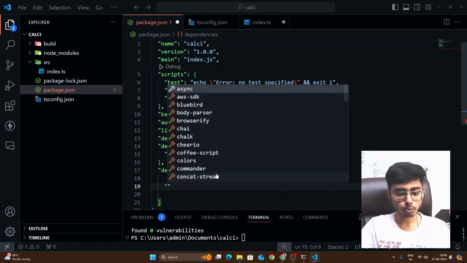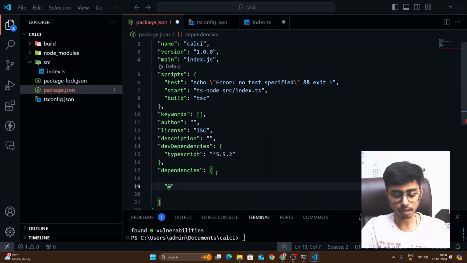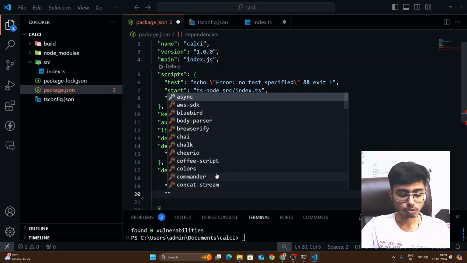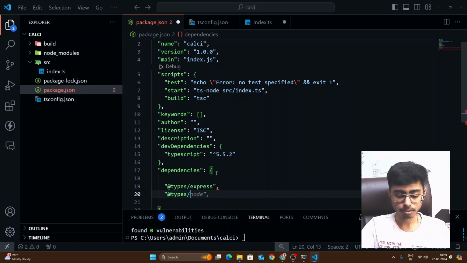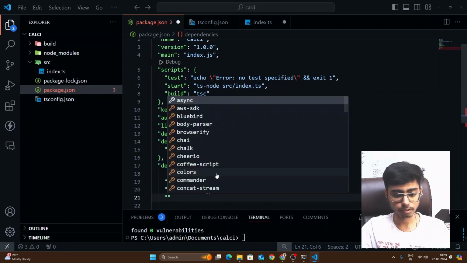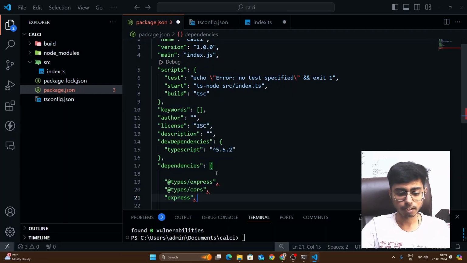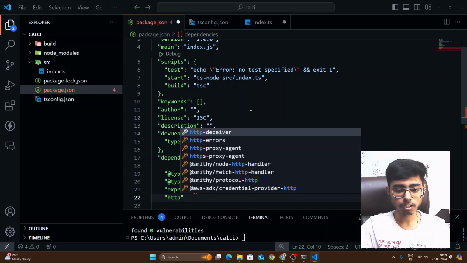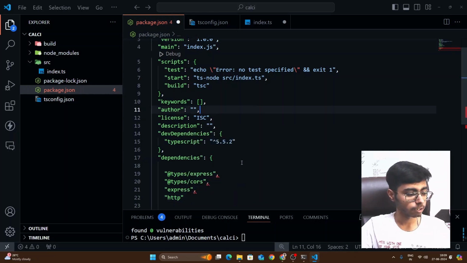So first of all, to download express types, I'll say @types/express, right? Then we are also going to need the cors package. Why we need the cors package, I'll just tell you. So @types/cors, then you are going to need express, and then you are going to need http, right? These are the packages that we need.